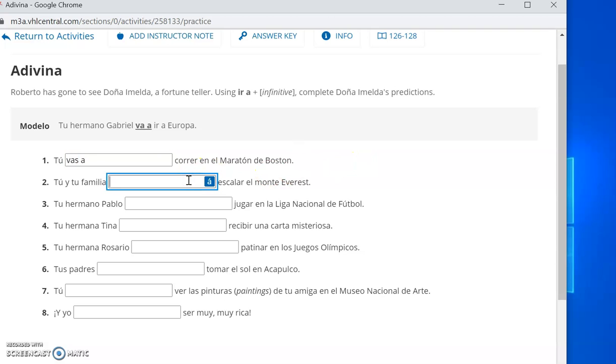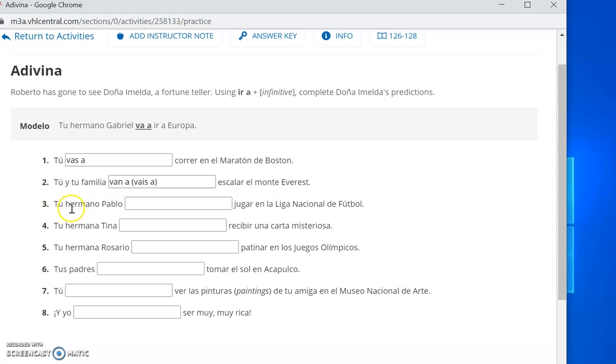2. Tú y tu familia blank escalar el Monte Everest. Pause. And we're back. Tú y tu familia van a escalar. Now, if you were doing the Spain version, you could say vais a, which would be vosotros. Okay? But van a, saying ustedes. Tú y tu familia. So you all.